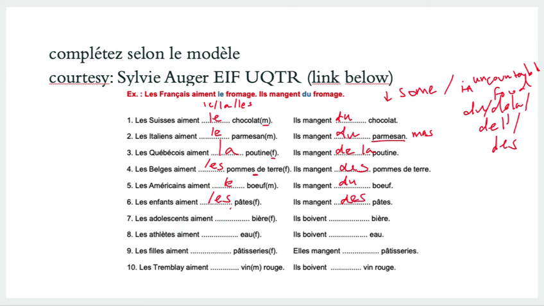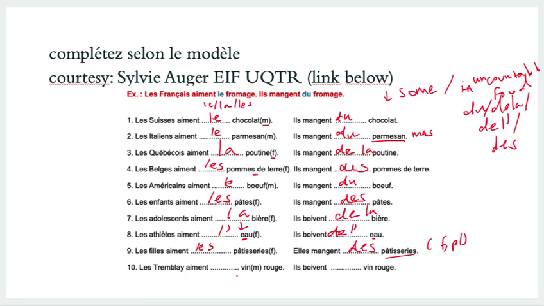Les adolescents aiment la bière, right? They like beer. They are drinking some beer, so that would be de la, because bière is féminin. Les athlètes aiment l'eau. Okay, it's feminine, but it has a vowel, because we never say la eau, never. Ils boivent some water, so de l'eau, right? Because we have a vowel here. Les filles aiment les pâtisseries. Elles mangent des pâtisseries. Okay, so this one is feminine and plural. Okay, even if it was masculine here, it'd still be des.